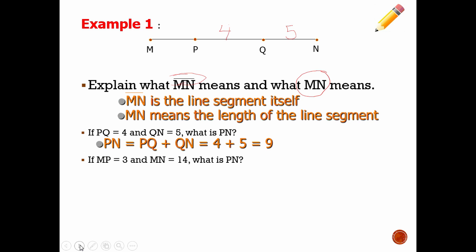Now what if MP is 3 and MN is 14? Then how far is it from P to N? So if we switch this up a little bit and I scribble these out here, these are not here. If MP is 3 and MN all the way across here is 14, then how far is it? Notice it's a distance because it doesn't have the little segment bar above it. We want the distance from P to N.